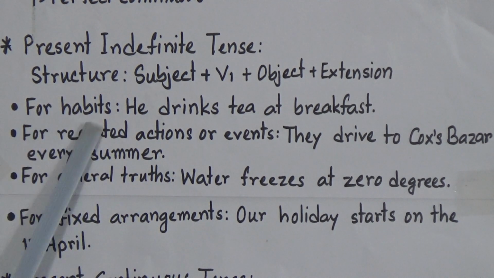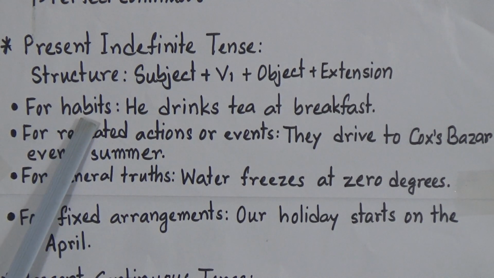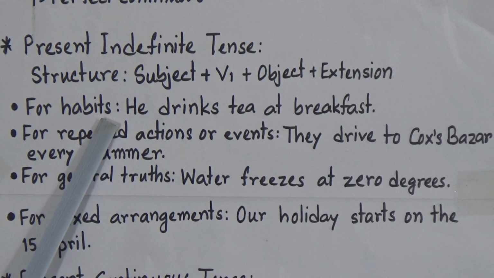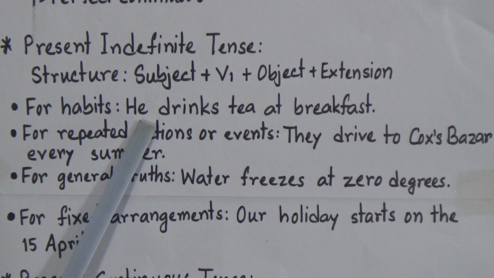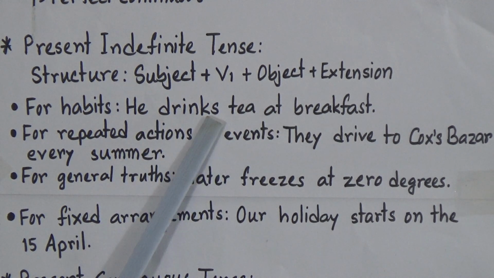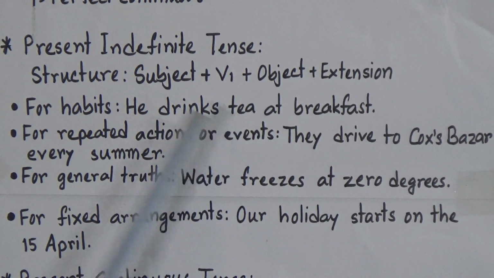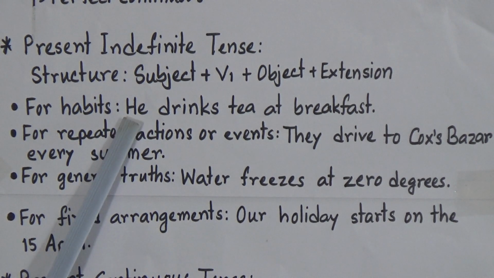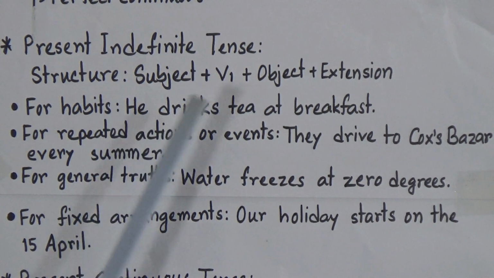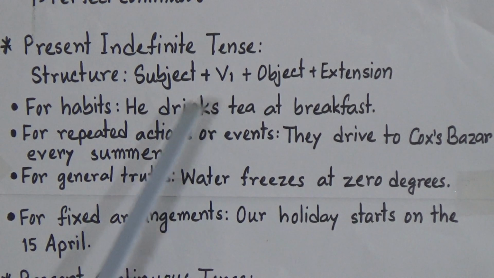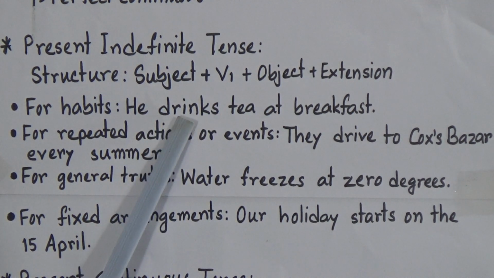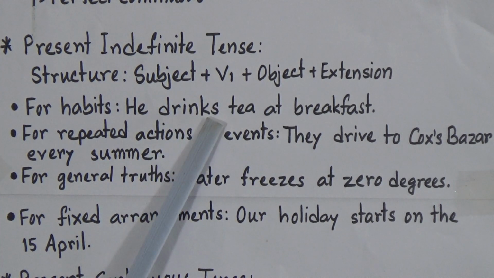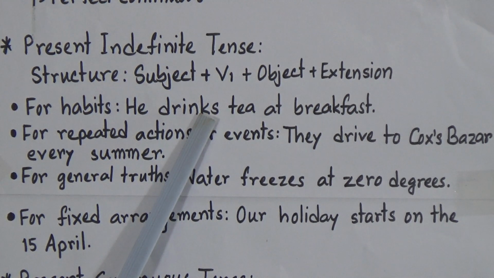Now look, for habits, if there's any habit, we will use present indefinite tense. He drinks tea at breakfast. That means it is his habit. So we will use present indefinite tense. And now look, after the subject he, we add s with the main verb drink. And you all know that when the subject is third person singular number, we will add s or es at the end of the verb in the present indefinite or simple present tense.